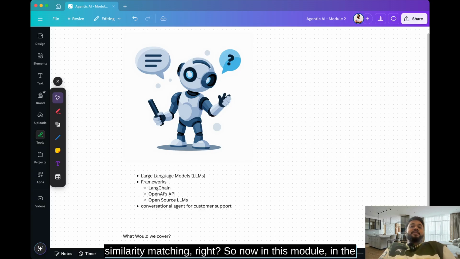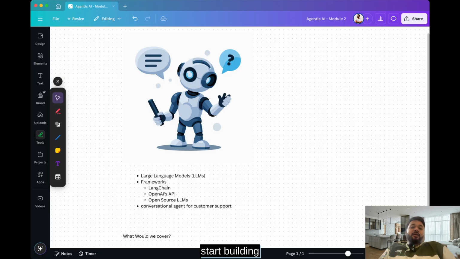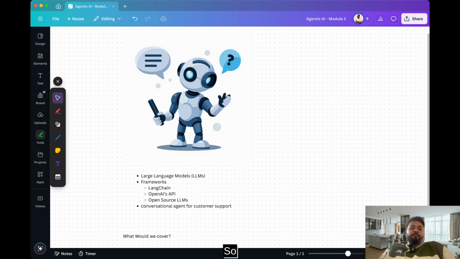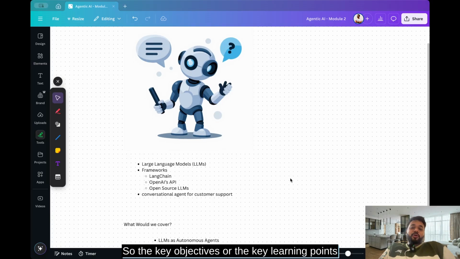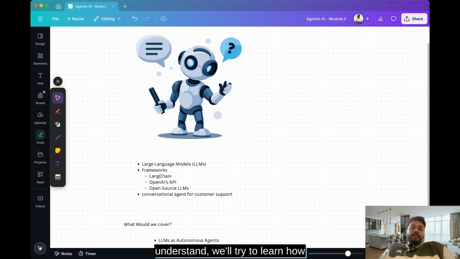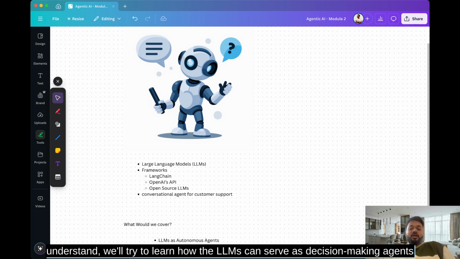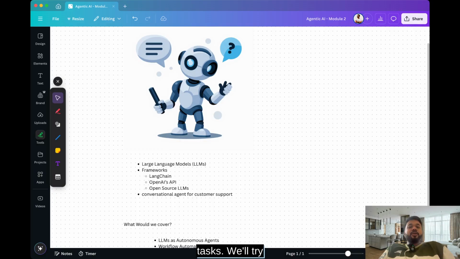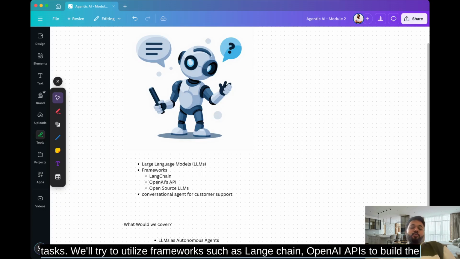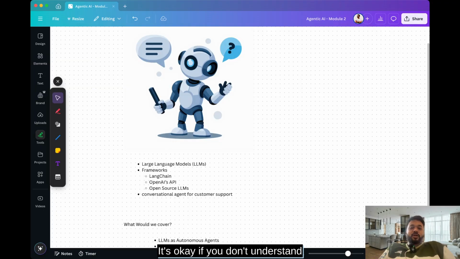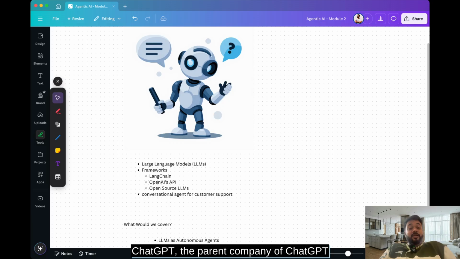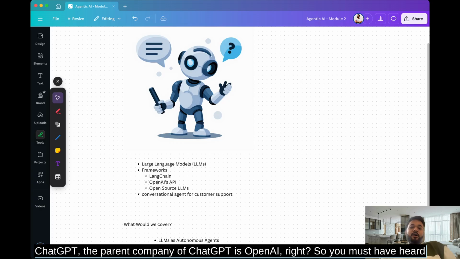So now in this second module, we'll start building agents by using LLMs or large language models, right? The key learning points of this module would be to learn how LLMs can serve as decision making agents for various business tasks. We'll utilize frameworks such as LangChain and OpenAI APIs to build the LLM-powered agent. It's okay if you don't understand terms such as LangChain. I'm sure you must have heard of ChatGPT. The parent company of ChatGPT is OpenAI, right? So you must have heard of it.